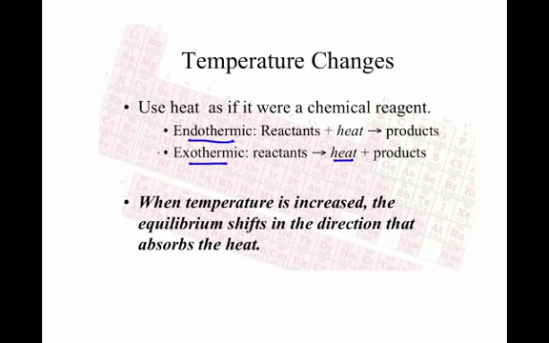So if we increase temperature, what we are doing is adding heat. Because if you want temperature to go up, you have to add heat. So if I add heat, what's that heat doing? Well, if it's endothermic, the heat is used to react the reactants, to make the reactants break down into products. So in a sense, I'm increasing the heat, causing the reaction to shift in this direction. Now, if it's exothermic, I get the opposite process, because that heat is causing the products to react more, and therefore we'll shift the reaction in this direction. So adding heat to an exothermic reaction will shift it to the left, making us produce more reactants, while if it's endothermic, it's going to shift towards the product side. You could think of heat just like another reacting material.